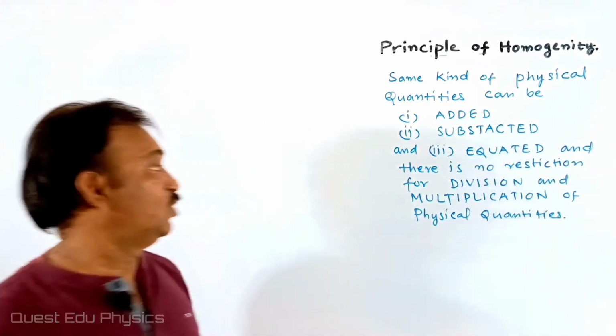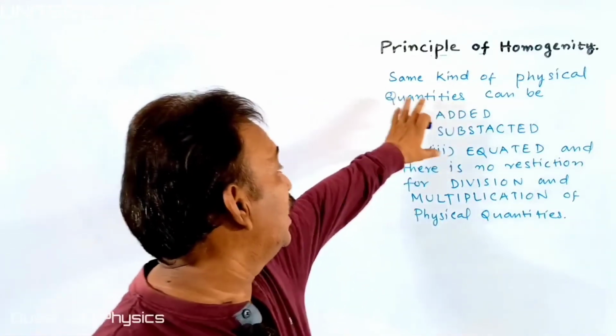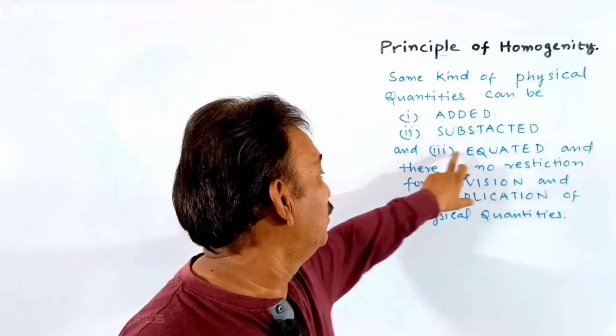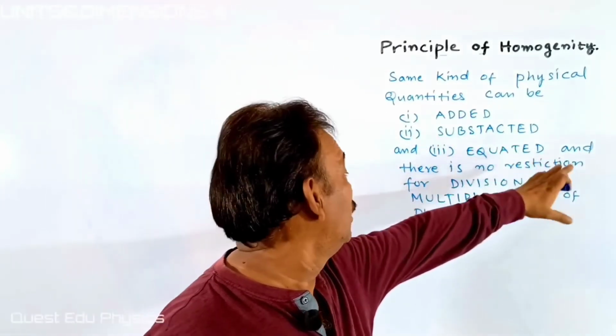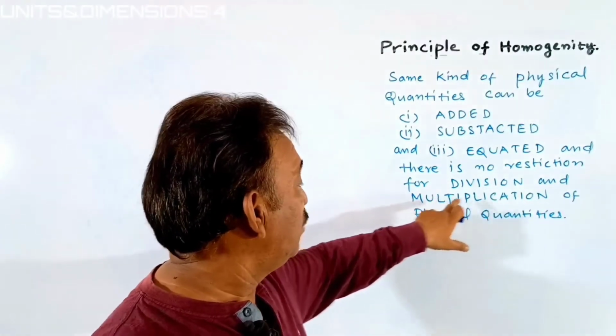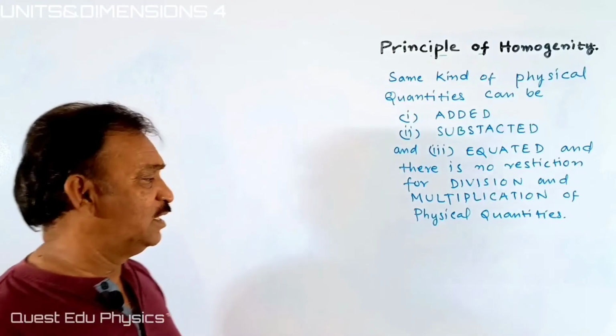Okay, students, it is stating that the same kind of physical quantities can be added, can be subtracted, and equated, and there is no restriction for division and multiplication of physical quantities. We can understand this very easily, students.